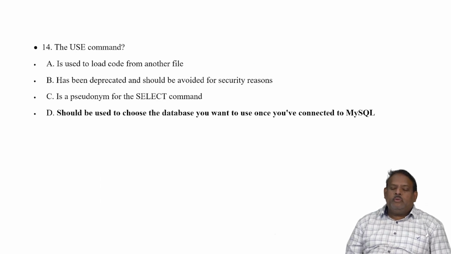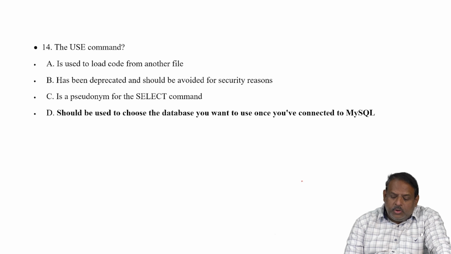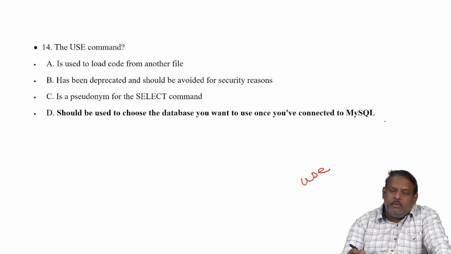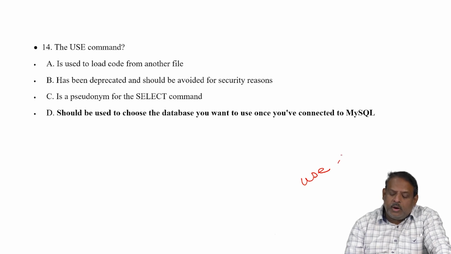The use command. So how do you use the use command? Use database name. For example, you are working on SQL Server or MySQL. There will be multiple databases. If you want to work on a database by name student, you have to say use student.